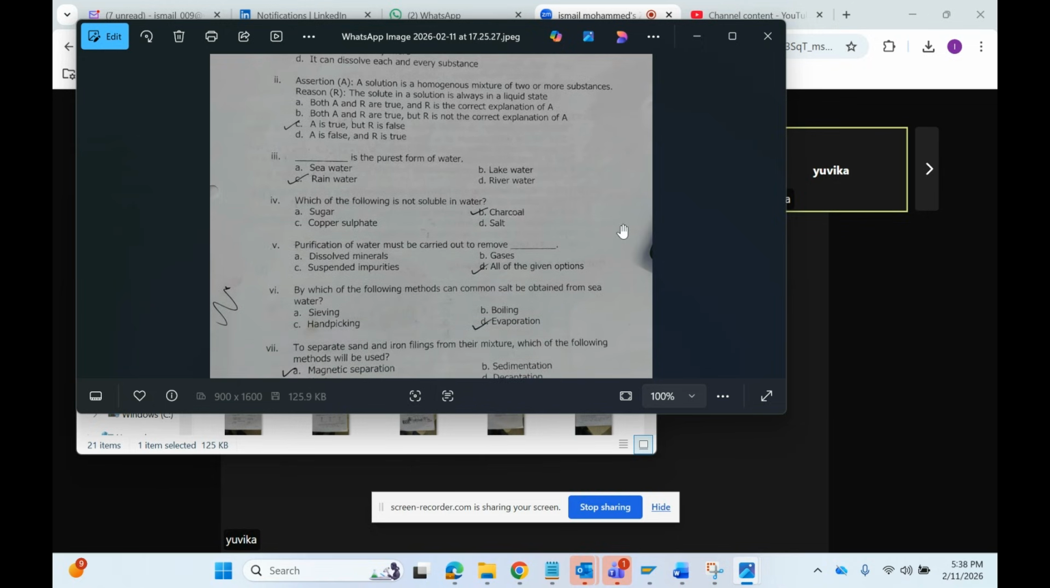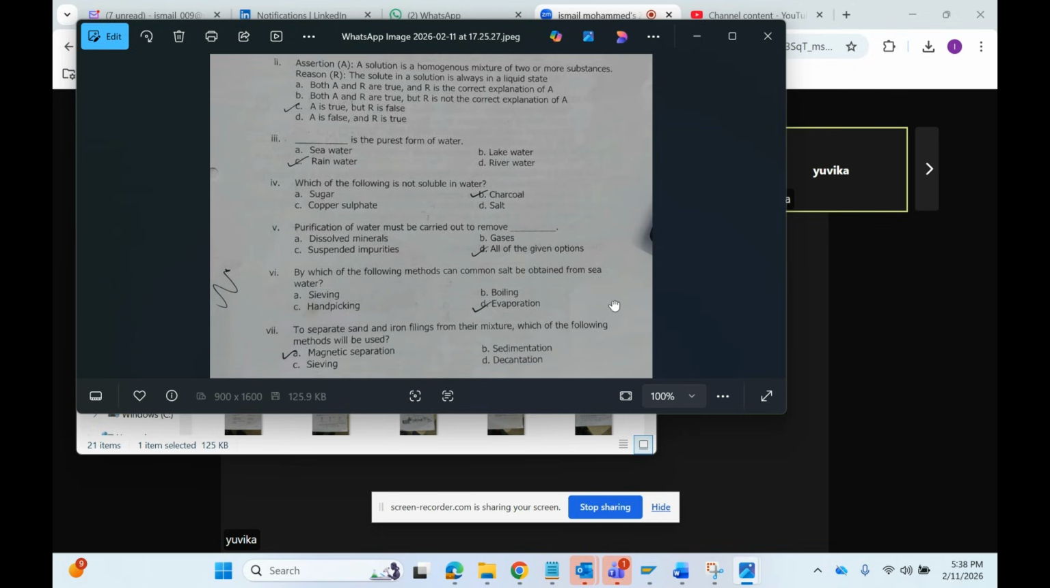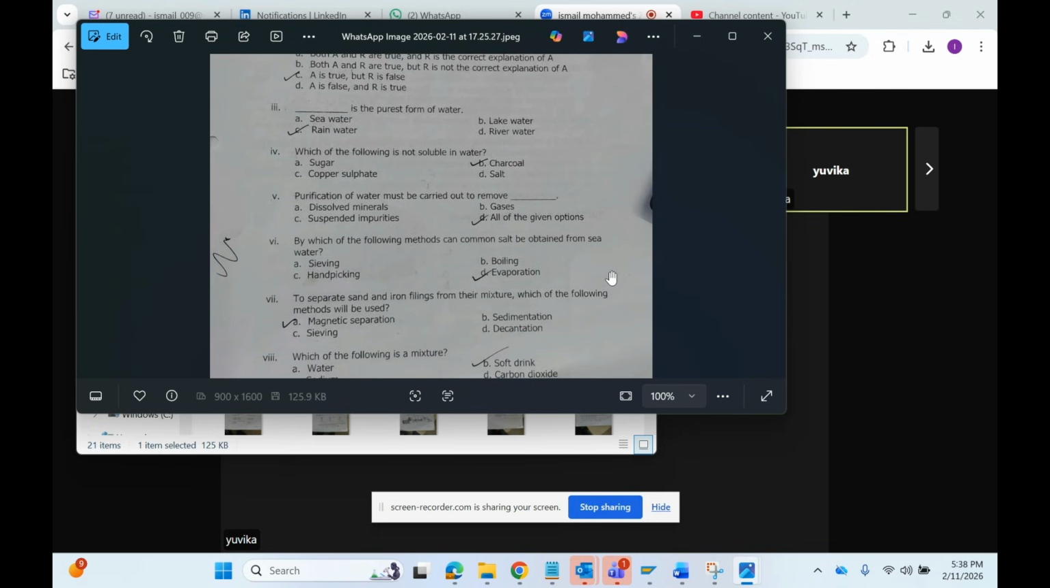Dash is the purest form of water. It is rainwater. And which of the following is not soluble in water? Charcoal. Charcoal is not soluble, whereas the others, salt, sugar, copper sulfate, are all soluble in water. We say those things are water miscible. They can easily mix in water.